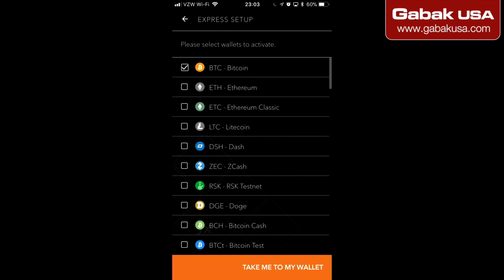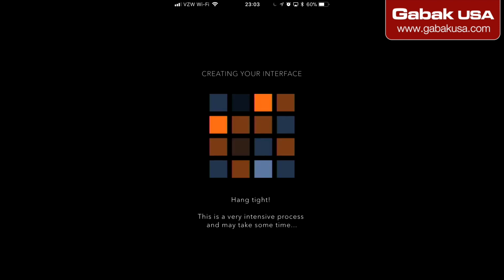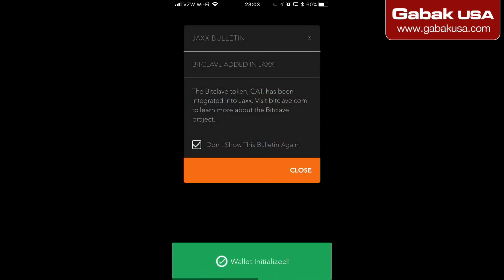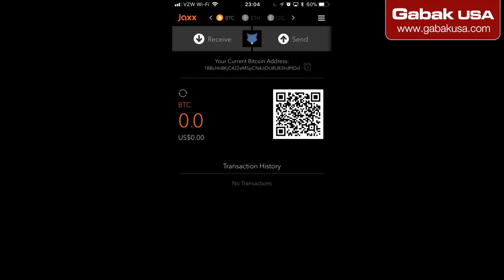So here we choose Bitcoin, Ethereum, Litecoin, Dash, and take me to my wallet. And as you can see, there you go. Here is the same advertisement, just close it, and that's it. So as you can see, we now have the wallet on our phone, and that will sync.